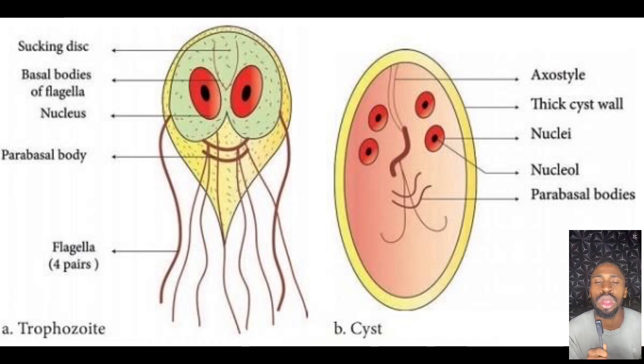Compare both of them. Trophozoites have 2 nuclei that look like your eyes, while the cysts have 4 pairs of nuclei, double the number of the trophozoite, and also a ventral sucking disc, which is doubled. So everything about the trophozoite is doubled in the cyst. It is doubled for a reason: when they are released to the external environment, they can stay for months until they are picked up by an animal or a human.